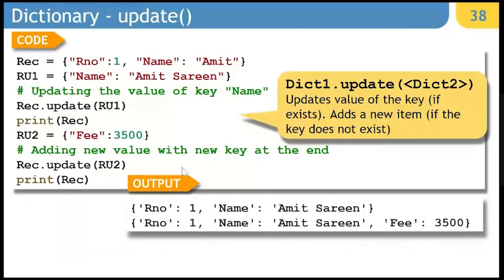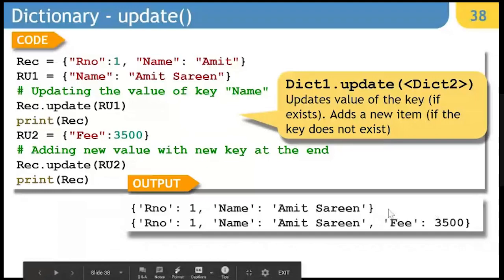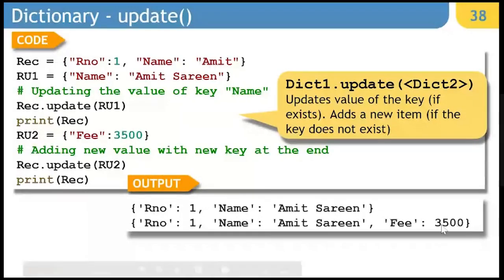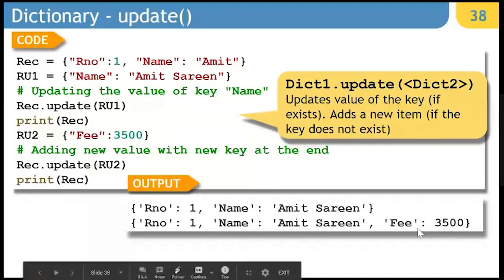If I say RU2 is equal to phi colon 3500, it is going to simply add that as a new key value pair. So if it is found, it modifies. If it is not found, it is simply adding that as content. So without this also, this can be done.